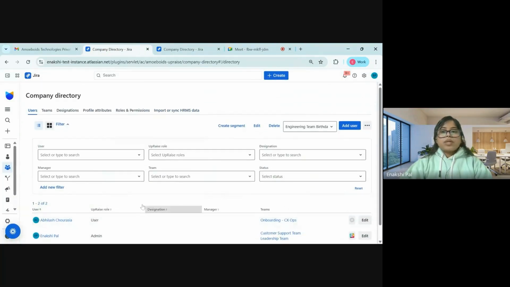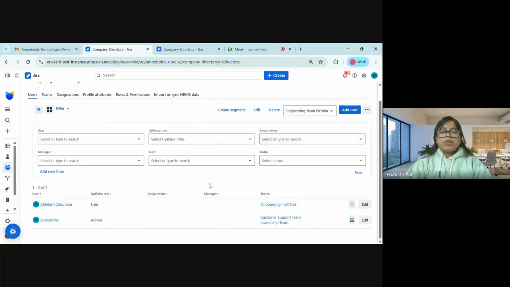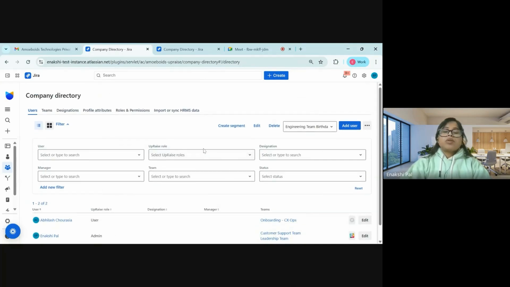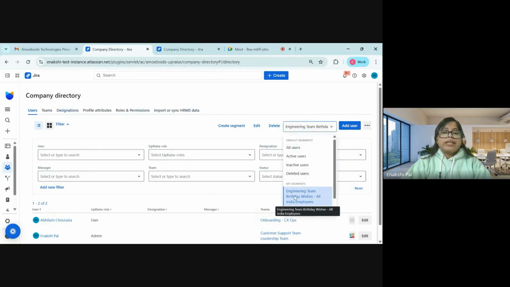Okay. So here we are in the company directory module of UpRaise, and you can see we are currently in the users tab, viewing the particular user segment like we were talking about initially. We have three options here to create a segment, edit and delete a segment. This is a test instance of mine, and I have already pre-selected a segment which I have created for this demo purpose.